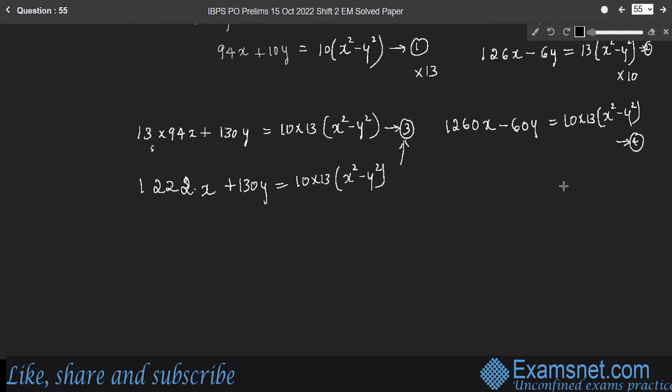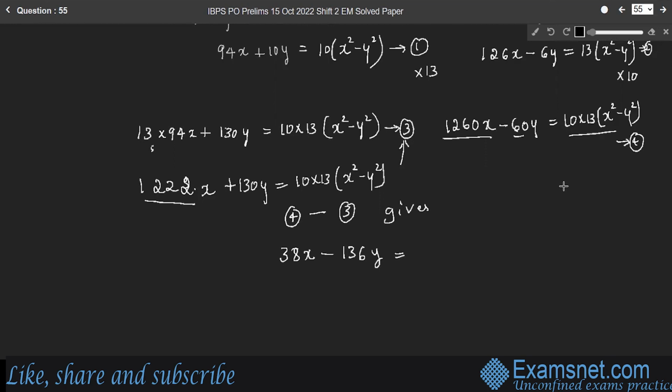Now equation 4 minus equation 3 gives 1260x minus 1222x, so 38x, and minus 60y minus 130y gives minus 190y. Here we made a mistake.